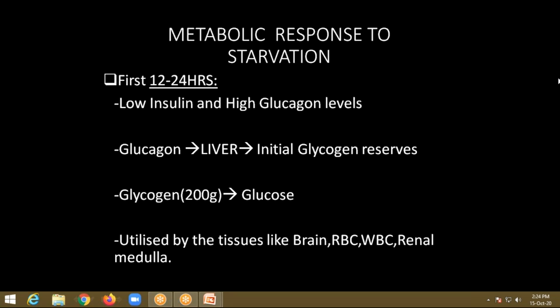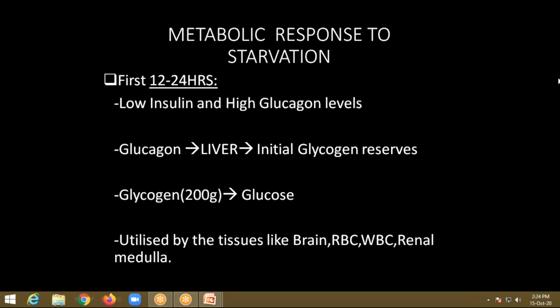So I decided to do a fast. From tomorrow morning at 6 o'clock, I have started starvation and I have not eaten anything. So there will be no glucose intake within my body. Whenever there is a glucose intake, there will be an increase in the insulin levels. So when there is no glucose, there will be a decrease in the insulin level.